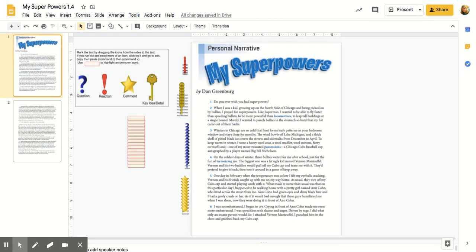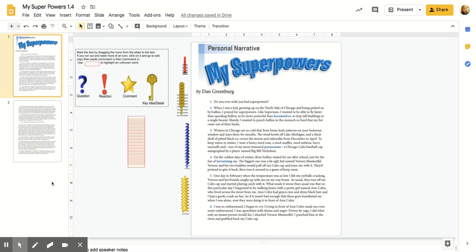This is the second story. It's called My Superpowers. It goes along with the stories of change that we are reading about. And so this one, I thought we'd try out our metacognitive markers in a digital format.